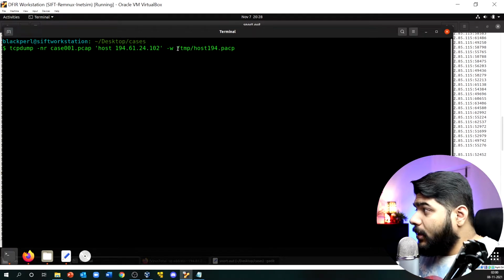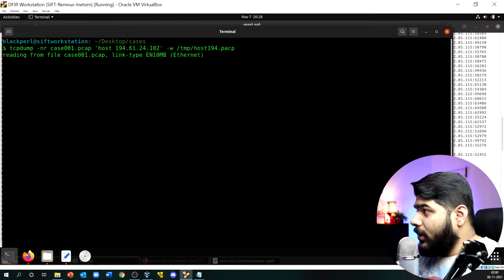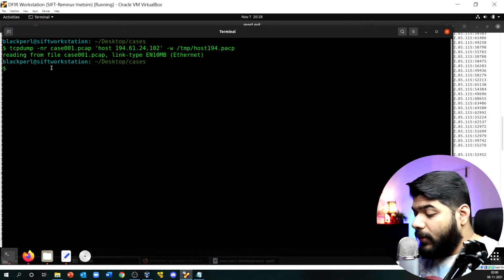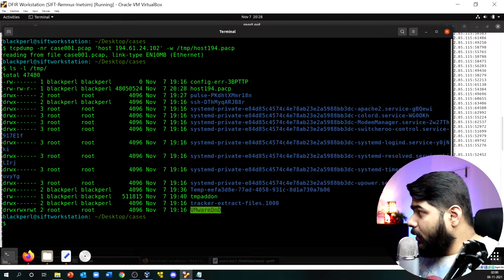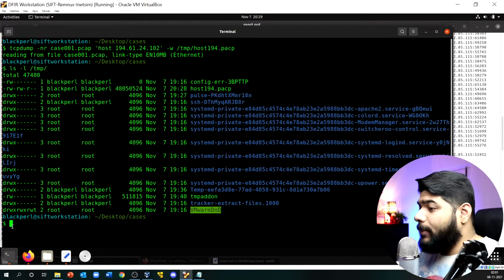Remember, tcpdump won't allow you to dump anything in your local directory, so it prefers to dump everything in the temp location. Okay, so you will be reading the packets from the temp location, and you will see that this is dumped now. If you do a quick ls -l on our temp directory, you will see that this particular file has been placed over here. Here you go. This is the file that has been extracted to our temp location.